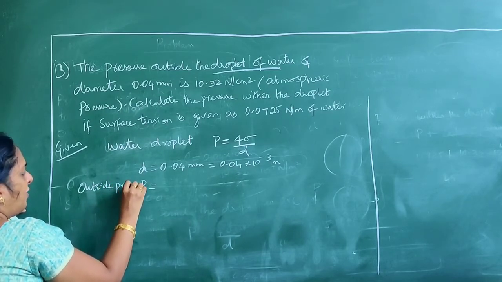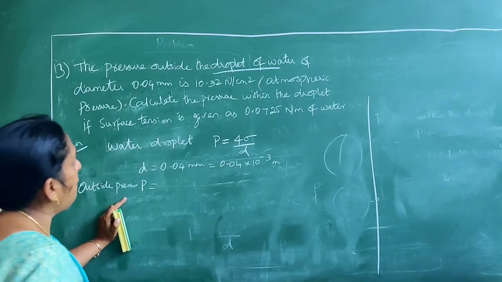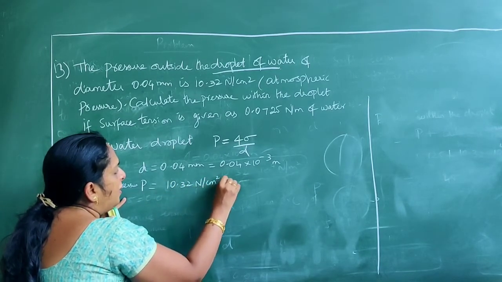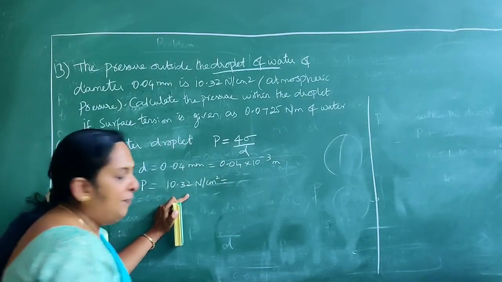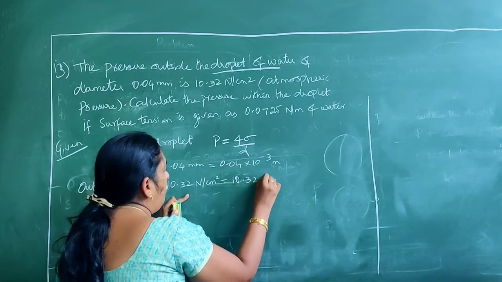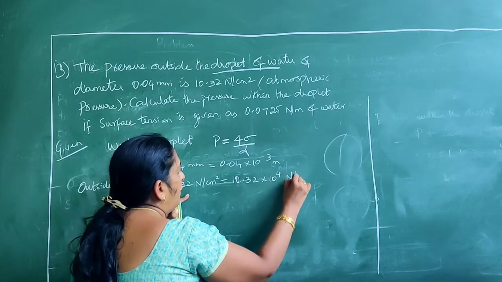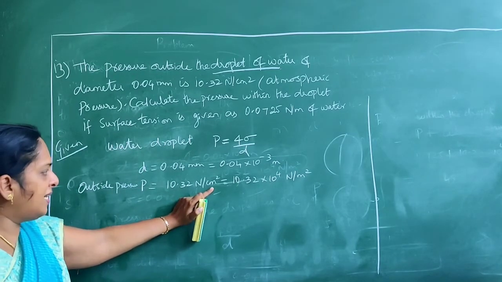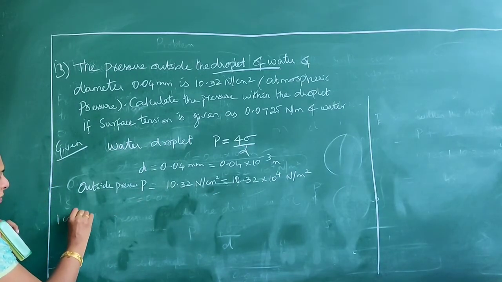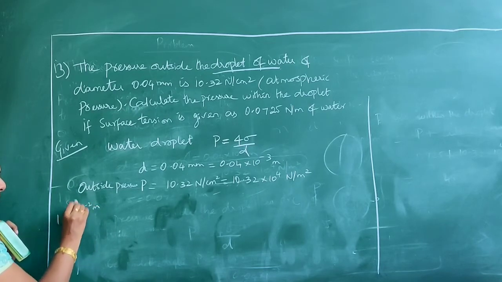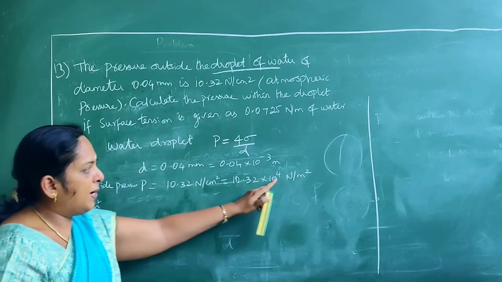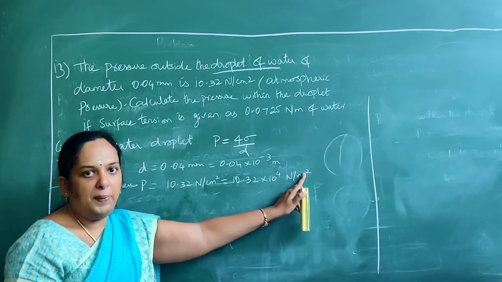It is not the pressure of the droplet. So the outside pressure here is 10.32 Newton per centimeter square. When you convert into meter square, it is 10.32 into 10 to the power 4 Newton per meter square. One centimeter is 10 power minus 2 meters, so 1 centimeter square is 10 power minus 4 meter square. When 10 power minus 4 in the denominator comes to the numerator, it becomes plus 4, so into 10 to the power 4 Newton per meter square.